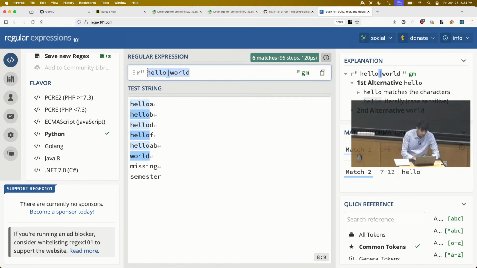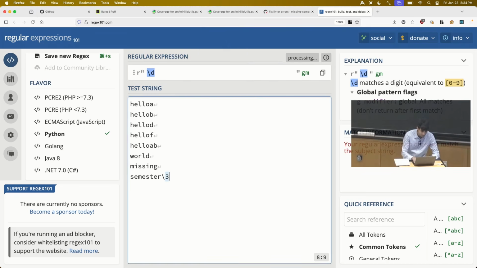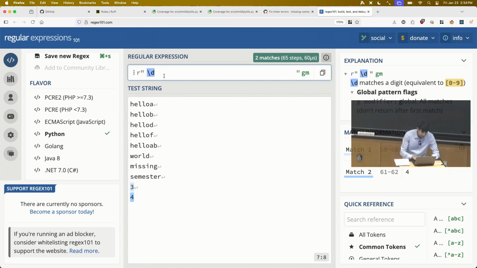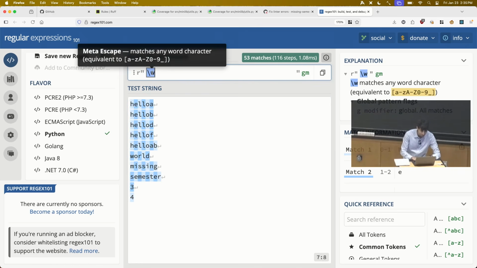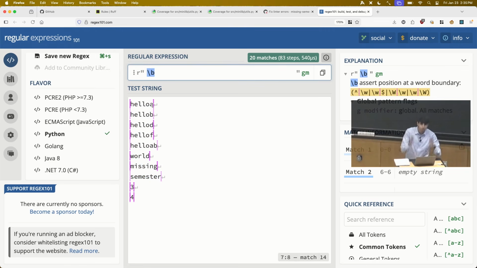There are some more convenient ways to represent classes of characters, generally denoted with the escape character backslash followed by a mnemonic letter. So \d, for example, matches digits. So this will match 3 and 4, but not any of these words up here. There are other useful character classes like \w, which matches any word character, so not a digit. A really handy one is \b that matches word boundaries.